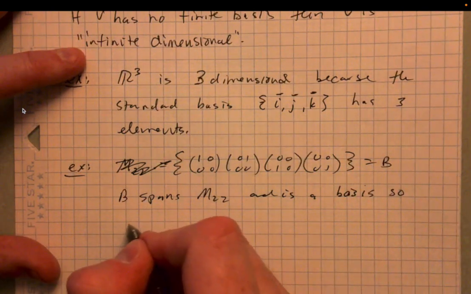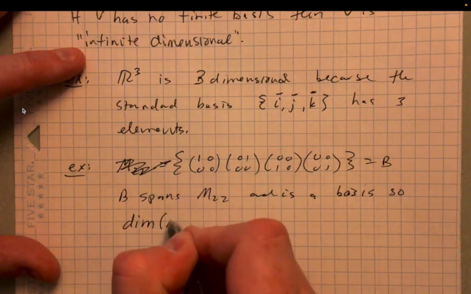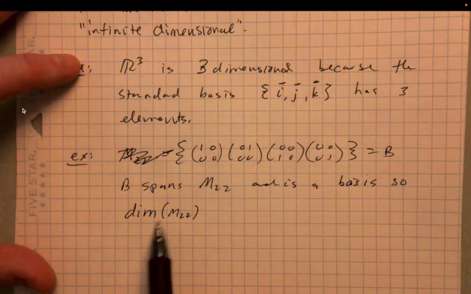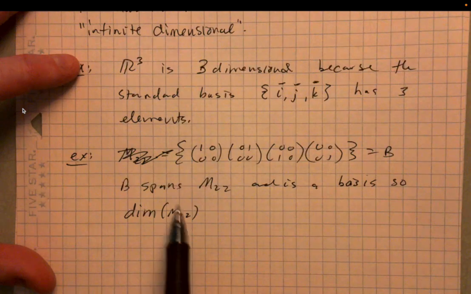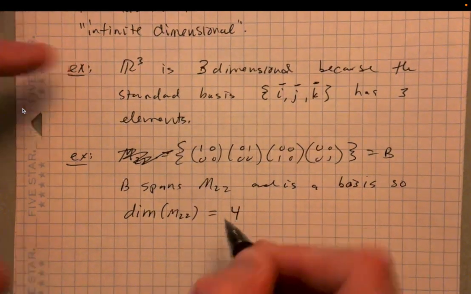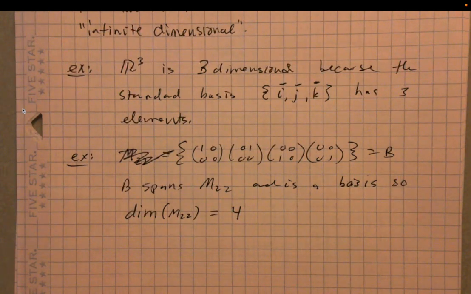So the dimension of M22, and this is the notation we frequently will use, dim of whatever the vector space happens to be named, is equal to 4, because a basis has 4 elements in this vector space. Okay, very good.